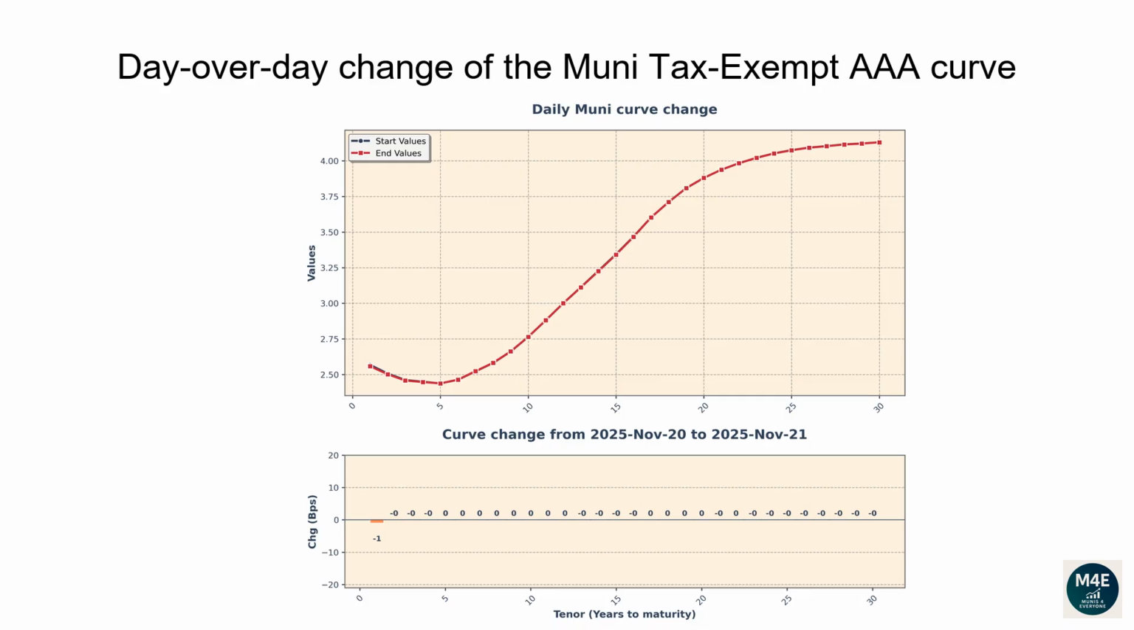The 2-year tenor changed -3 basis points. The 5-year tenor changed -1 basis points. The 10-year tenor changed 0 basis points. The 20-year tenor changed -1 basis points. The 30-year tenor changed -1 basis points.